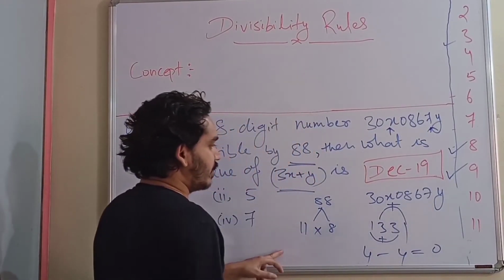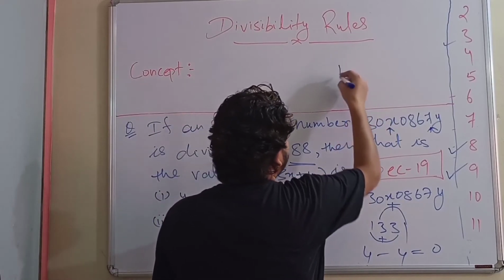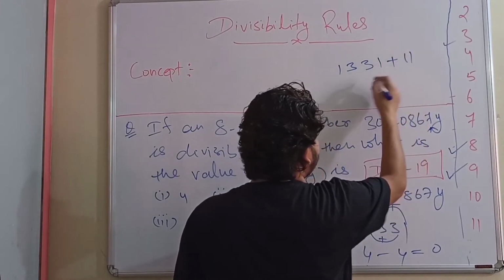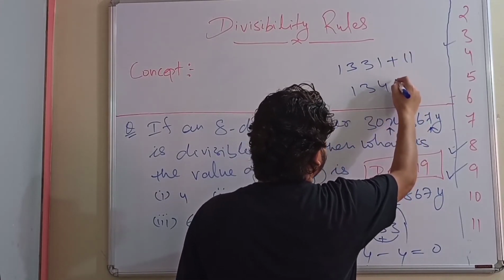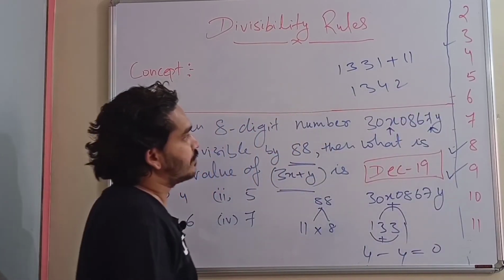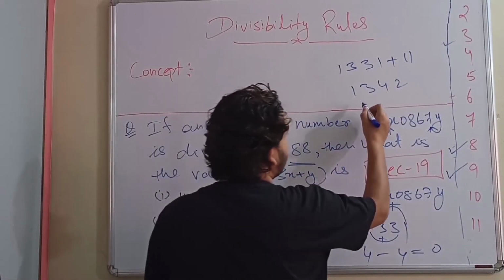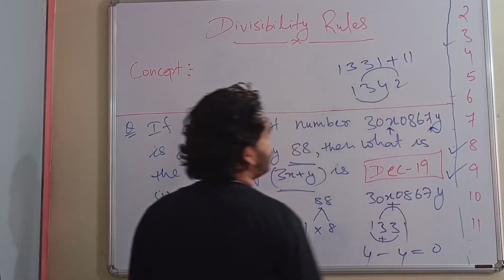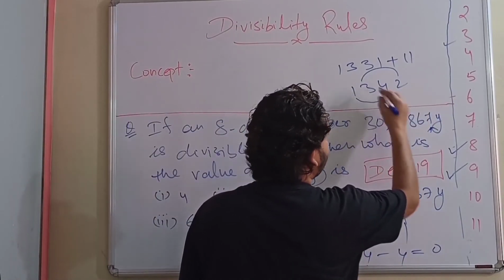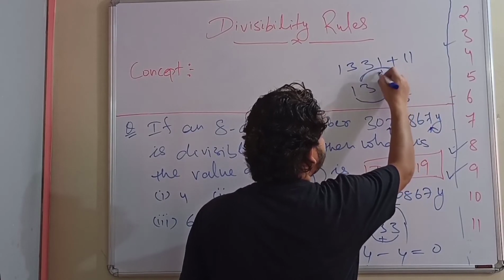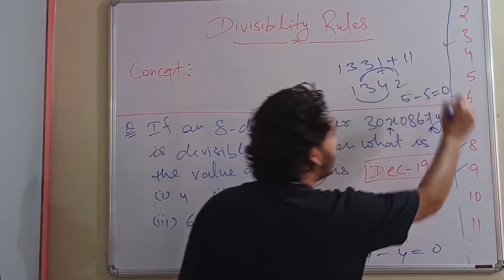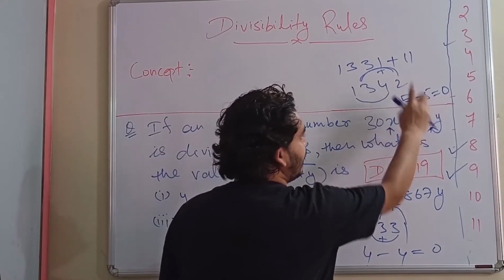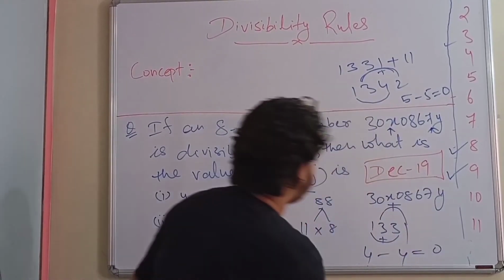If you take another number like 1331 plus 11, nothing but 1342. So if you add the digits at even place and odd place, then what you will get is 1 plus 4, 5, and odd place 3 plus 2, 5, and the difference is coming as 0. So this number is also divisible by 11. Now let's check with the given question.